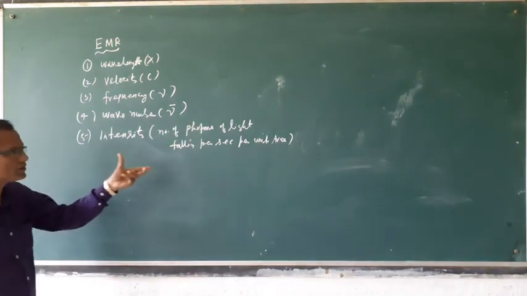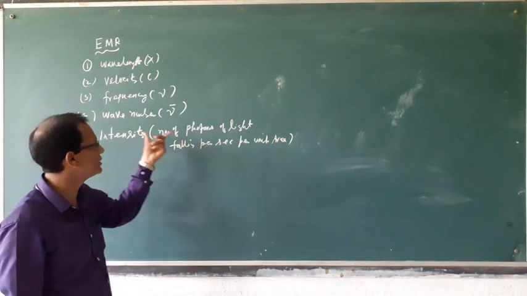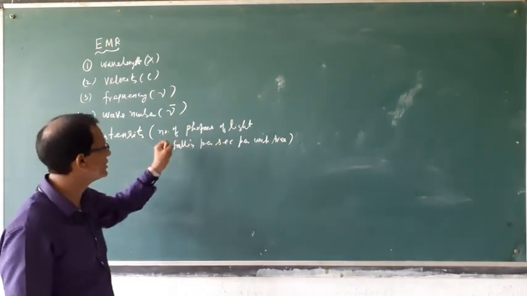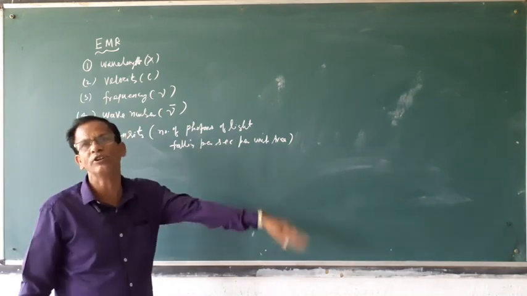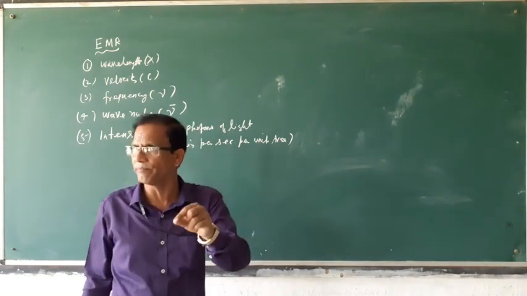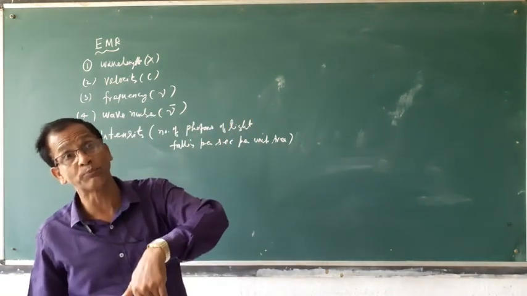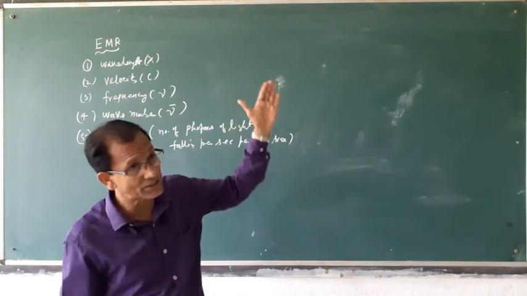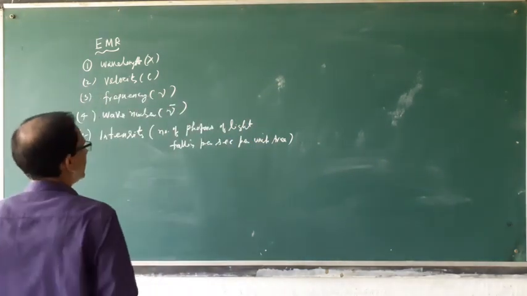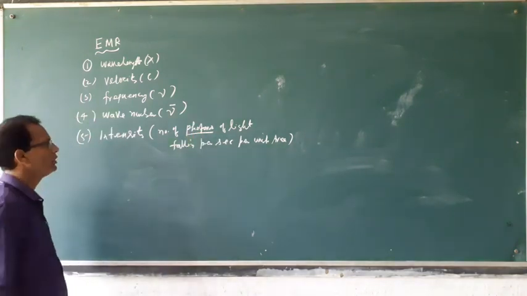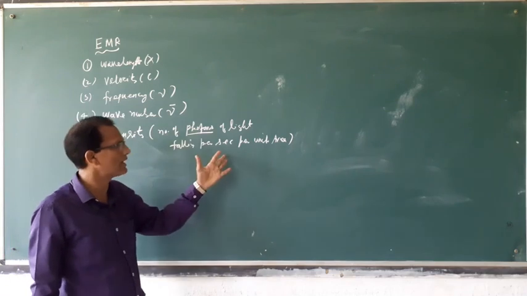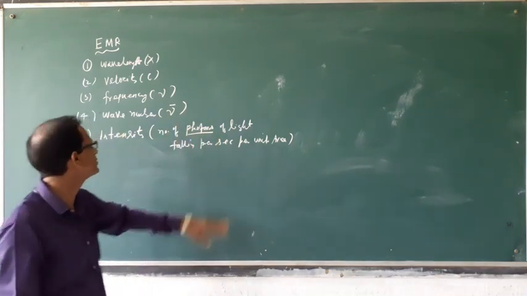Intensity means how much amount of light, how much radiation is falling per second per unit area. That means in a particular region, how much light is falling per second. If more radiation is falling, intensity is more. Photon means energy. So the amount of energy falling per second per unit area is called intensity.